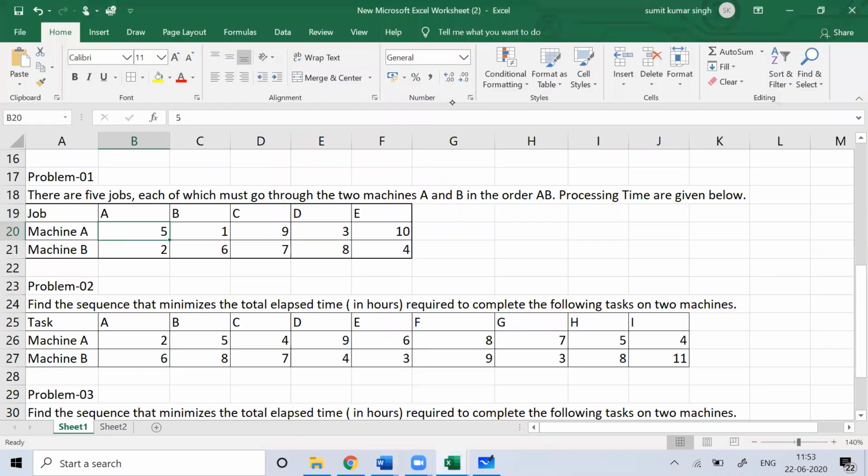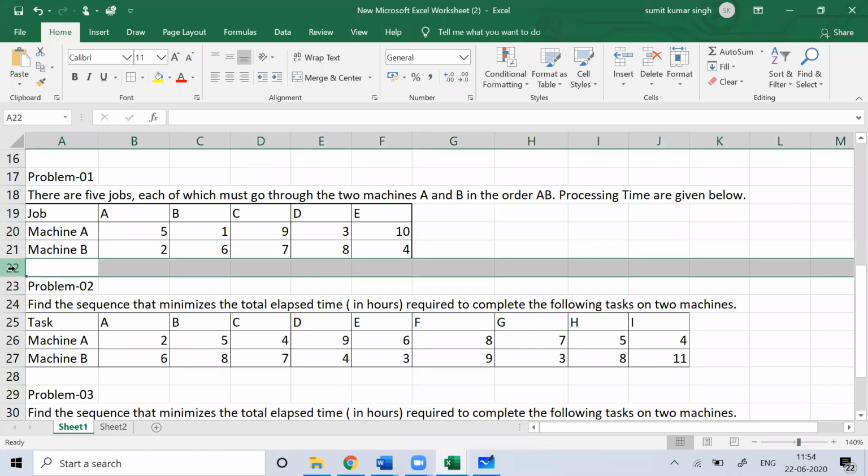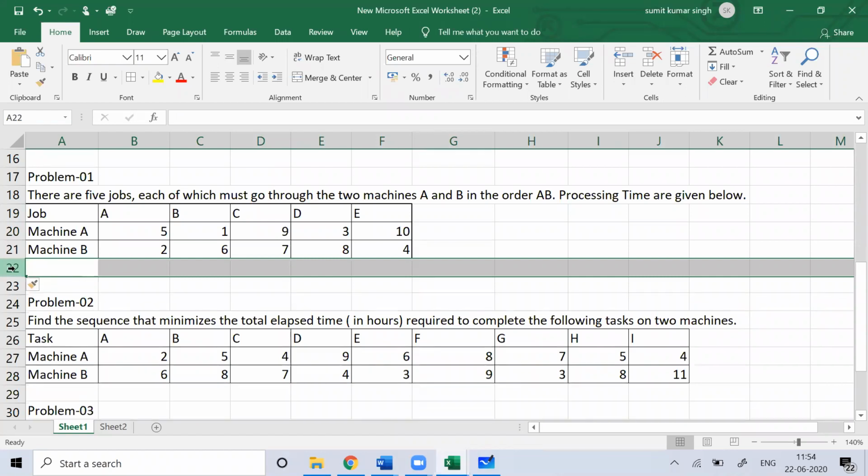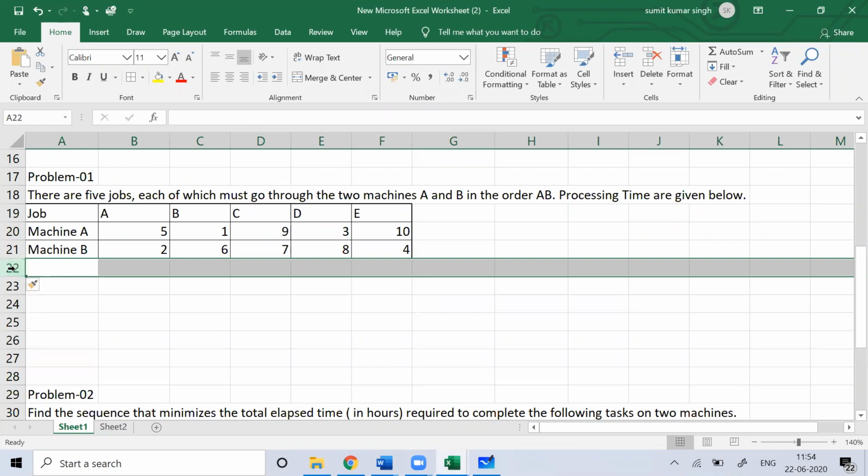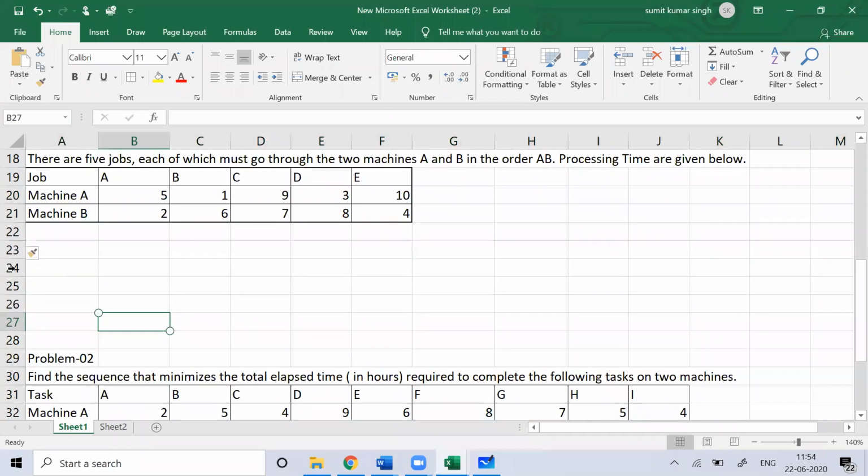Okay, so now you see this problem. We will talk about how we can do this work. Now this problem one I'll do first. Everyone please have a look at this problem. Now you can see problem one. There are 5 jobs, each of which must go through the two machines A and B, and their timing is given to you. So you need to talk about machine A and machine B.